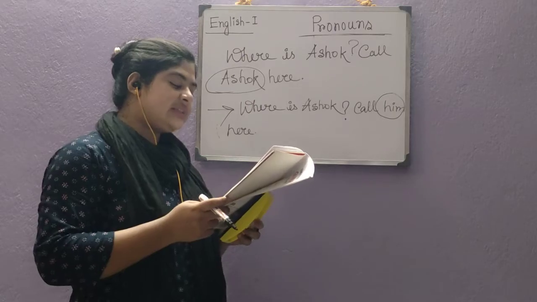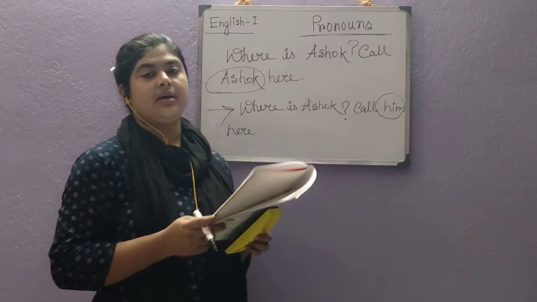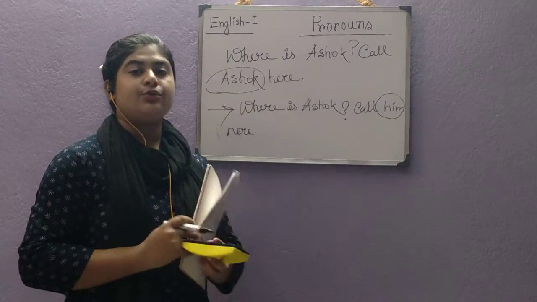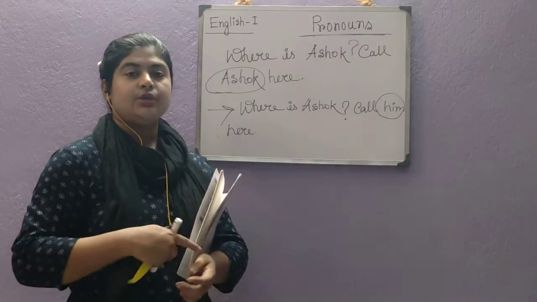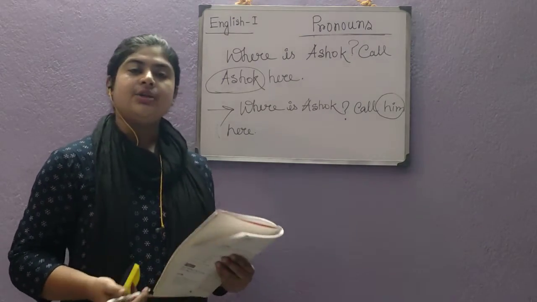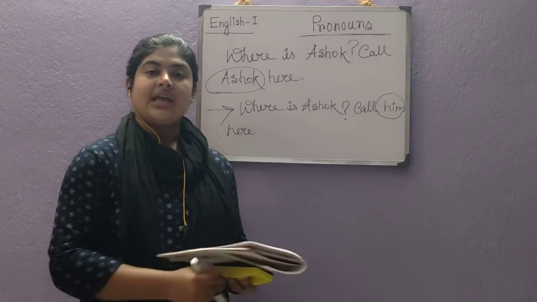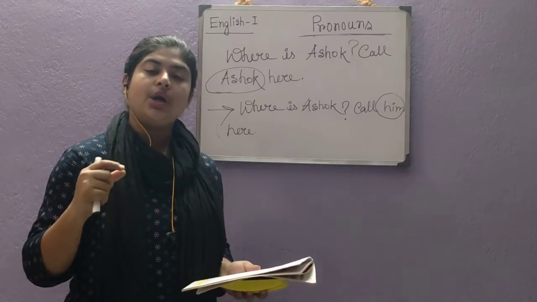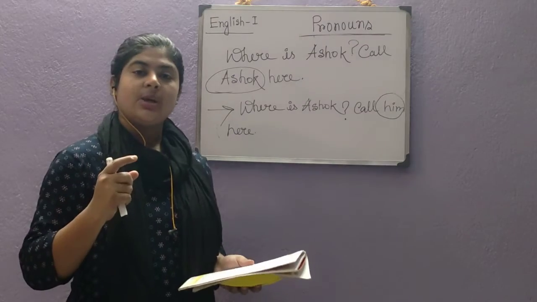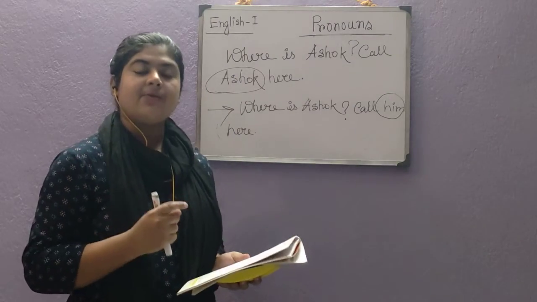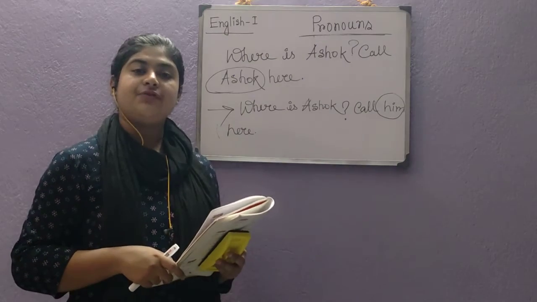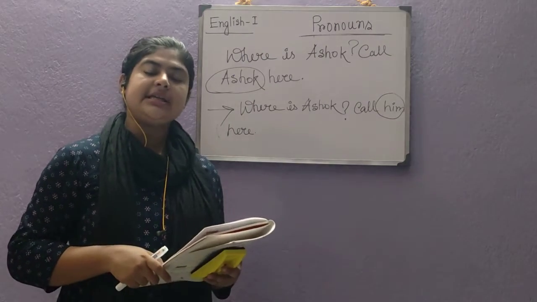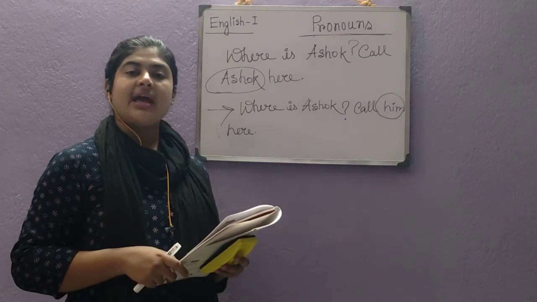Next, where is the map? Bring the map here. Definitely we have to do the same thing. Where is the map? Bring it here. The map is a thing, and if the thing is singular, we have to use it. So for things and for a singular animal, we have to use it, I-T, it. Where are the maps?